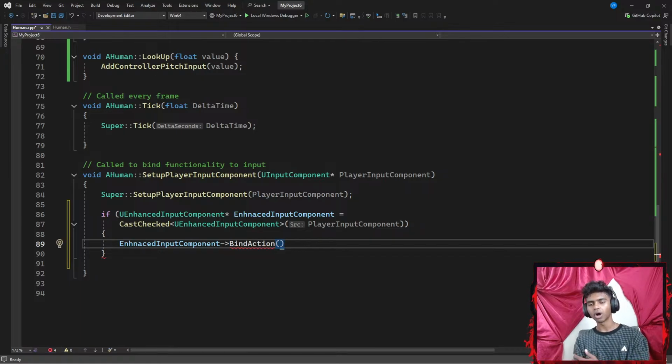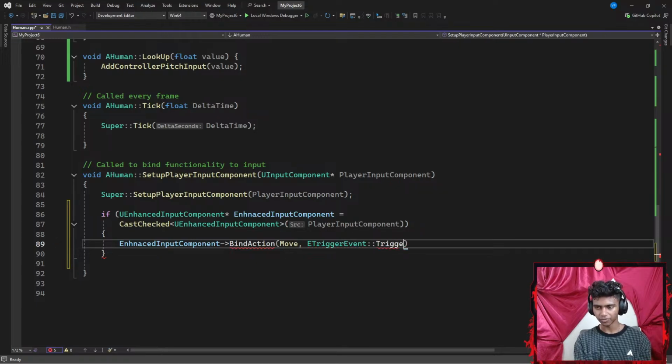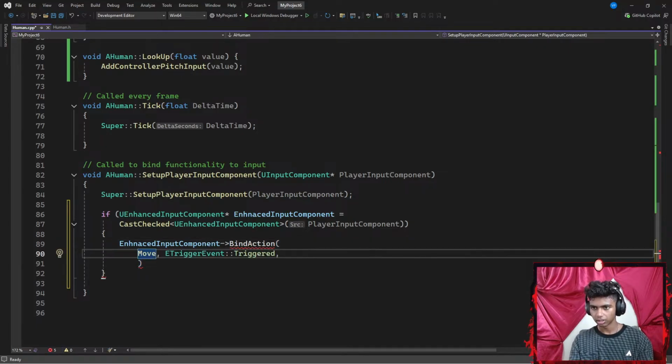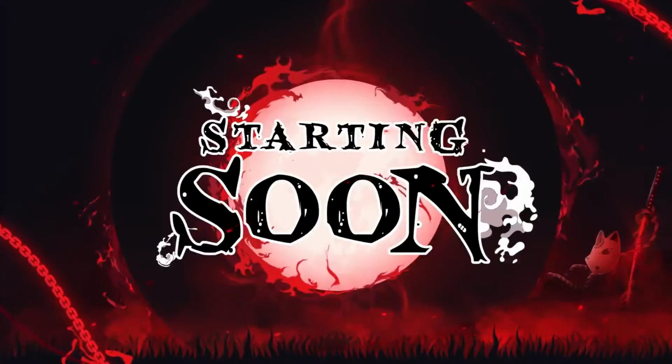My BindAction requires a few parameters. The first parameter, I'm assuming, is my MoveAction, and then it requires a trigger event. With a scope resolution operator, I'm going to go with something like Triggered. If my event is triggered, then I'm going to do something. Let's say I want to get this on a new line first of all, and then go a bit lower.